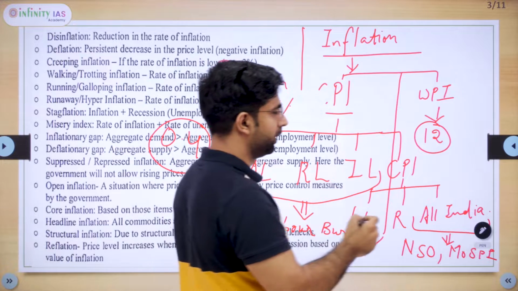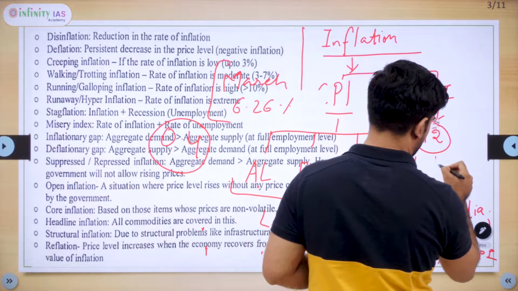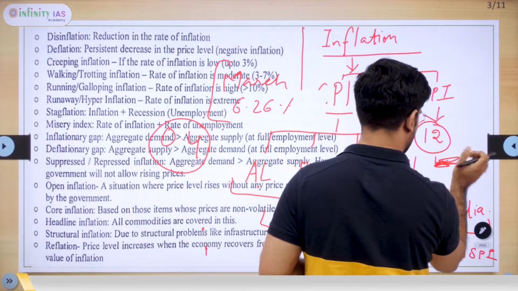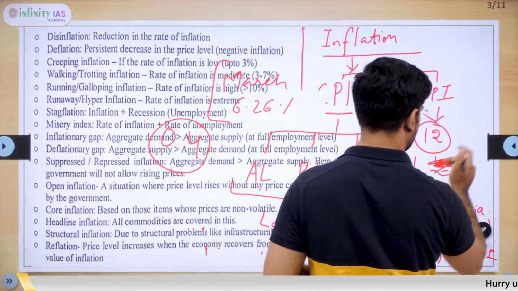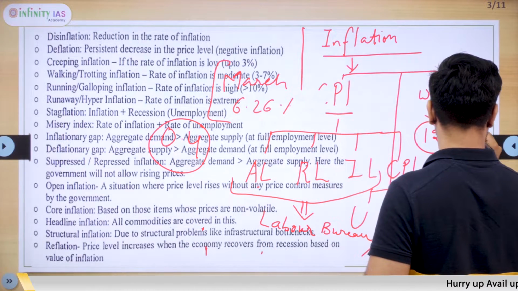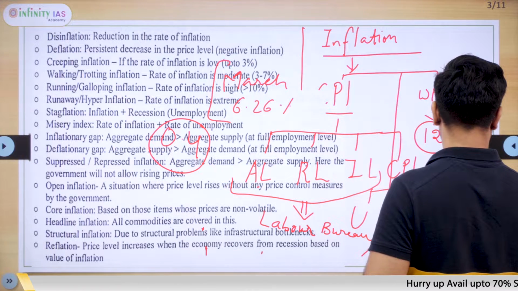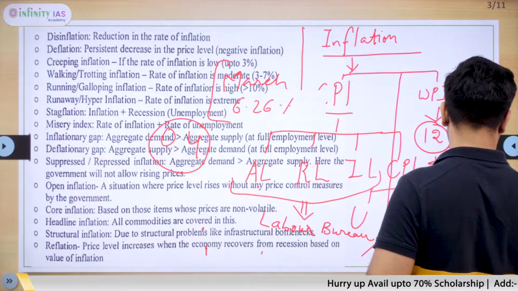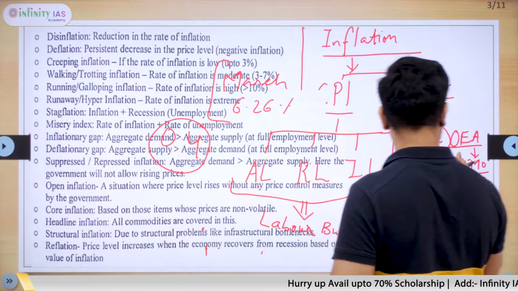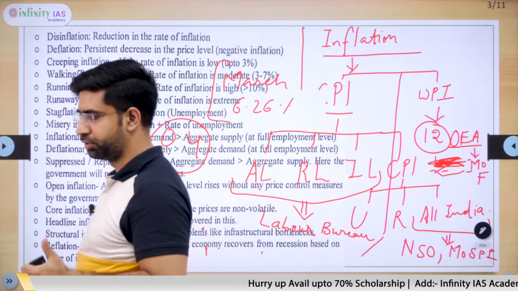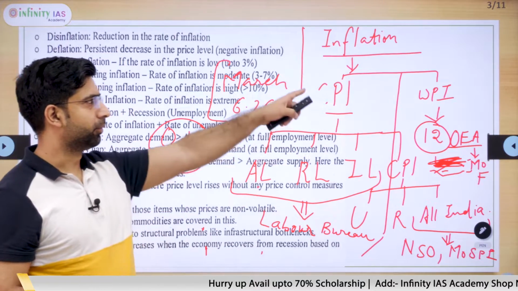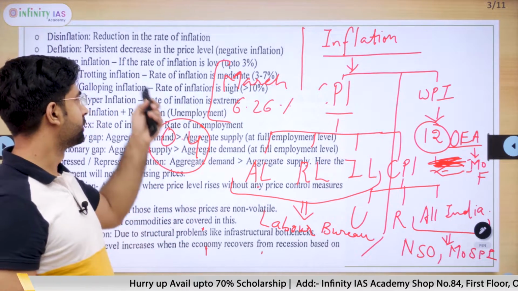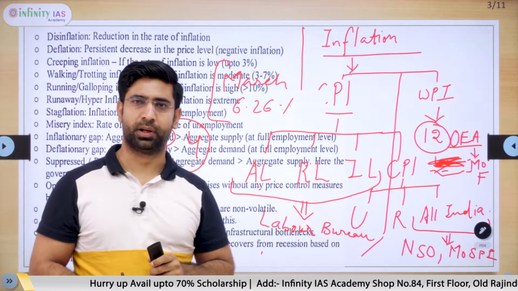It is calculated by the Office of Economic Advisor, Ministry of Finance. So I think we have covered the basics of inflation here. Now we discuss key terms of inflation one by one.